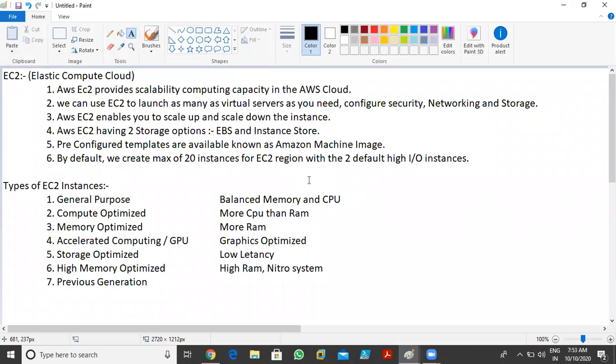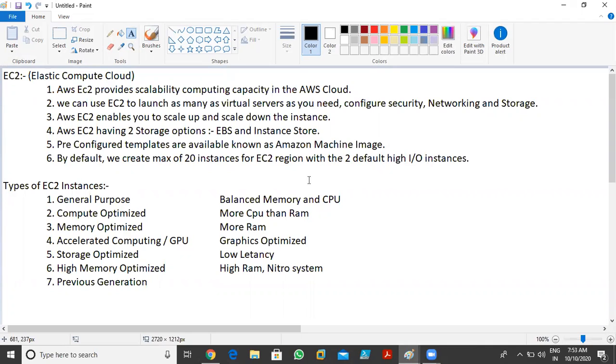Now if I need heavy graphics virtual machines, then we can use accelerated computing GPU. Imagine that you need to run some 3D applications, or play some high-end games. Then we can go for graphics. If I need heavy graphics, then we can use accelerated computing GPU EC2 instances.